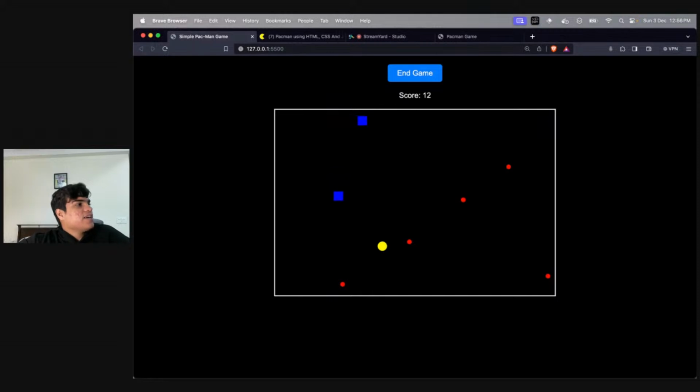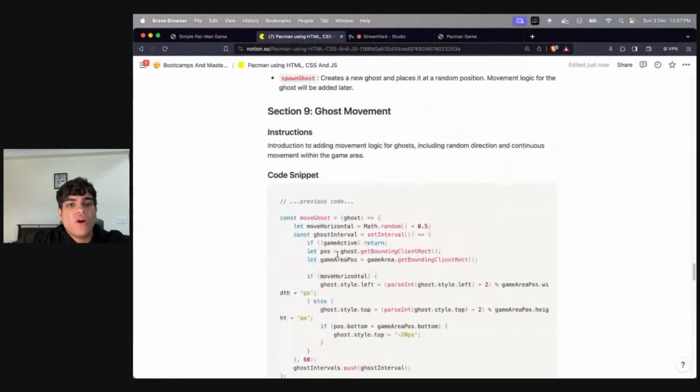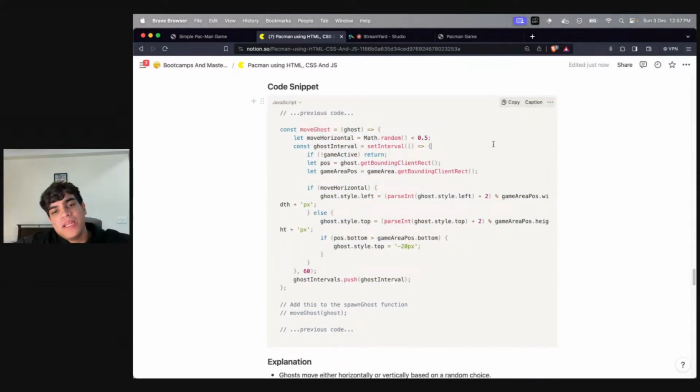So again, how do we do that? Whenever I have this function of spawning the ghost, I'll be making this function move my ghost as well. Now the ghost movement is actually very simple. Randomly we'll decide if we want to move it horizontally or vertically. When you call Math.random, it gives you a number that is greater than 0.5 or less than 0.5. So this becomes a true or false value, a 50-50 chance of being true and a 50-50 chance of being false.